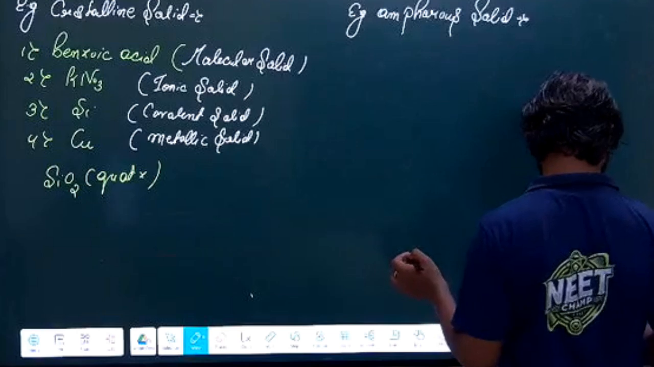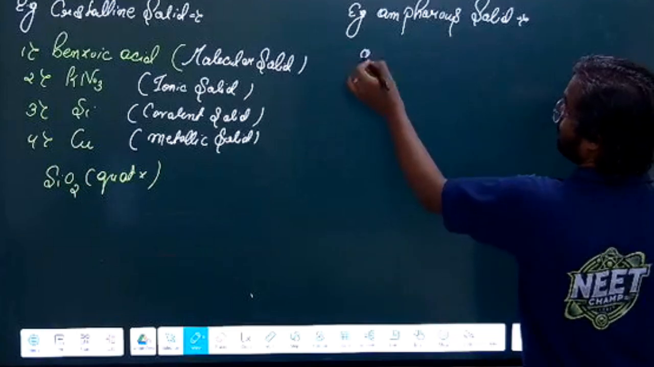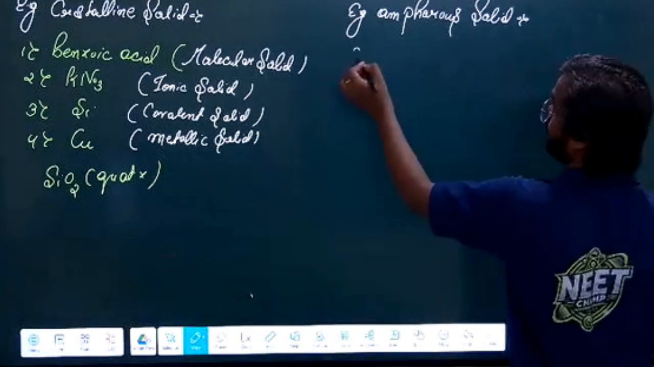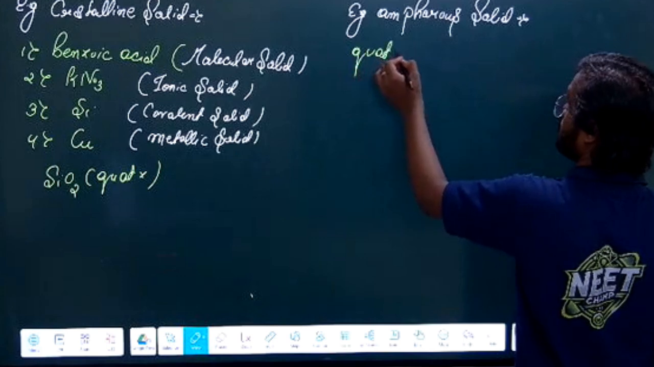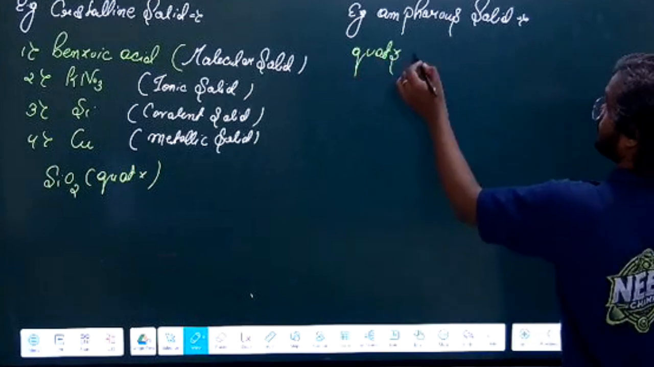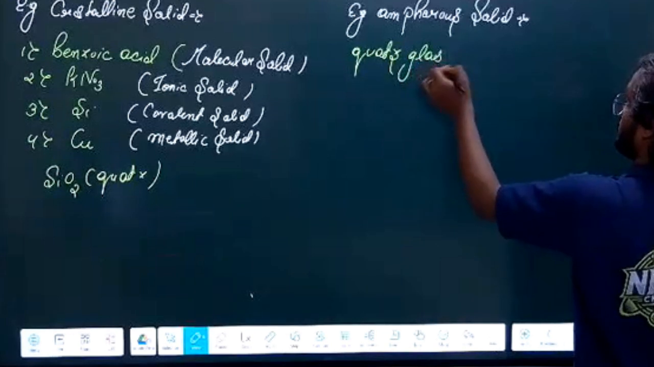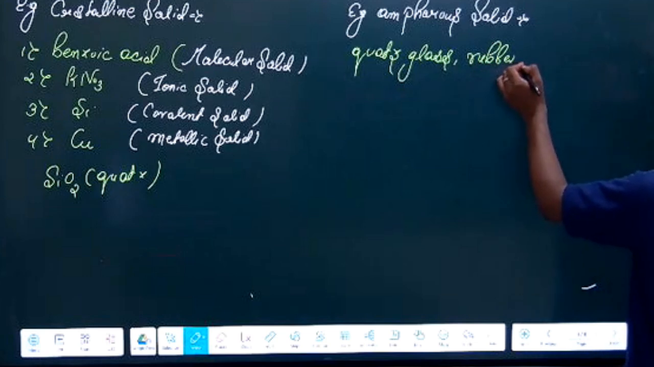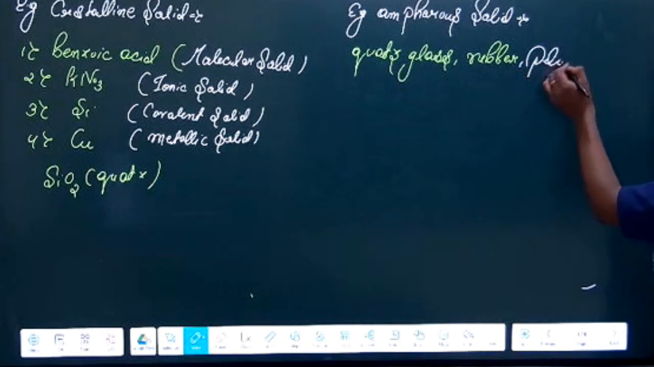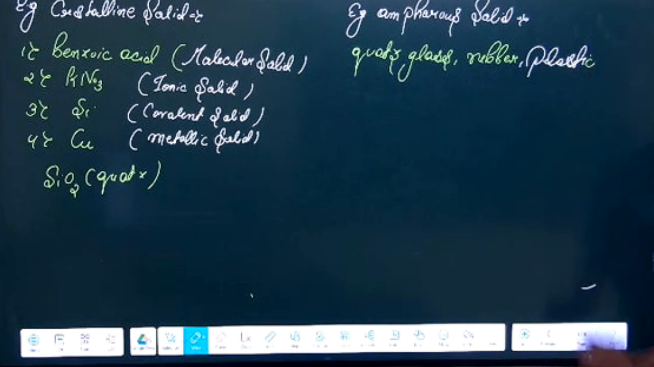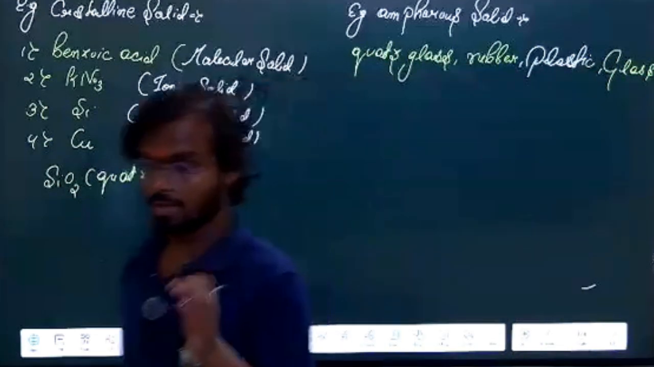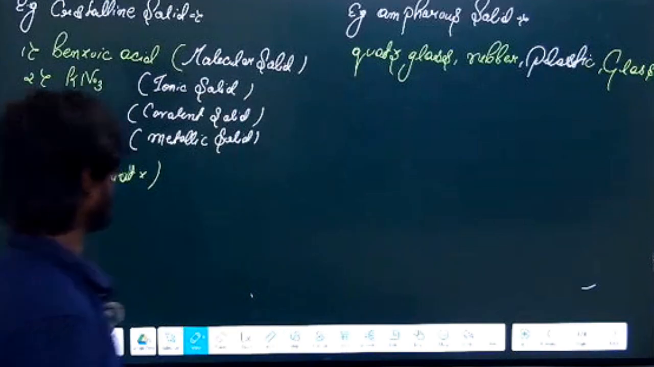Okay. So for amorphous solid, we have examples like first is quartz, glass. Then we have rubber, plastic. Okay. Glass, as I told, I gave you the example also. So these are the examples of amorphous solid. Just remember all the examples. Okay. These are very important for you.